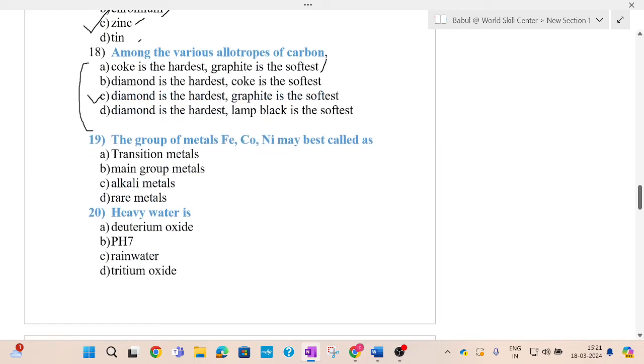The group of metals Fe, iron, cobalt, nickel may best be called as. Options are transition metal, main group metals, alkali metal, rare metal.